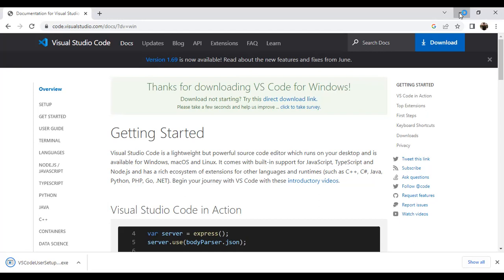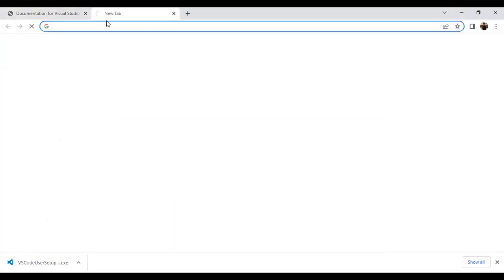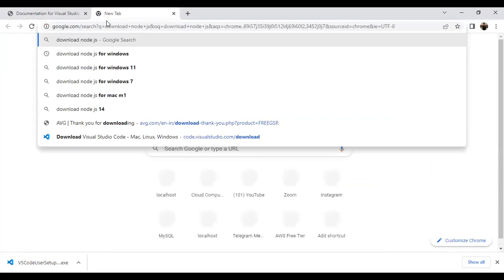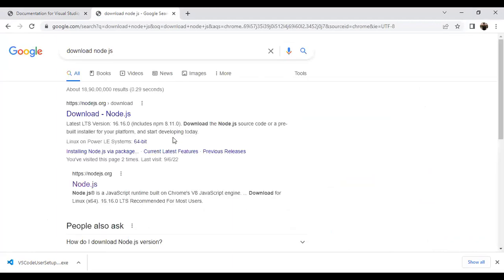Now I have to download the packages of Node.js. So we have to go to Google and type download Node.js. There is a website, nodejs.org. We have to go there.